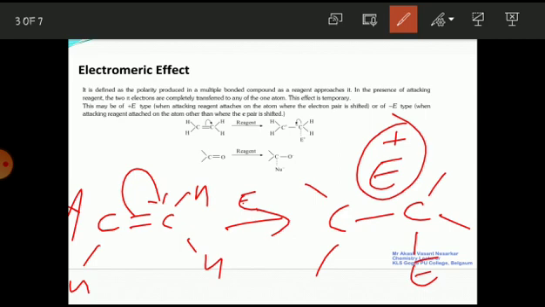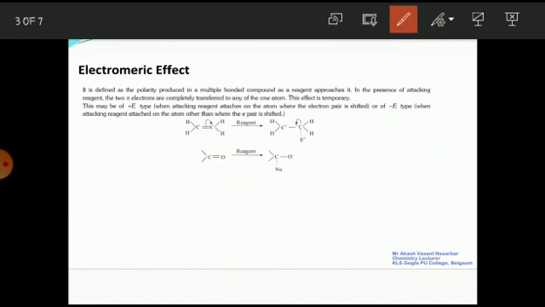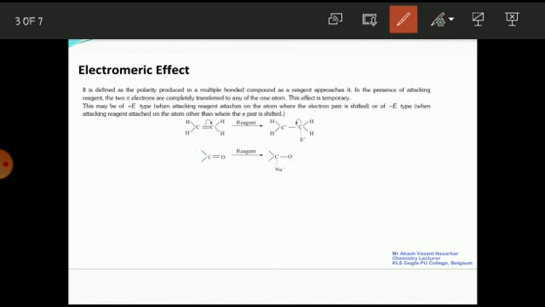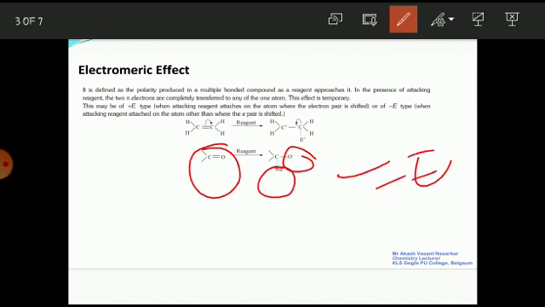Suppose the attacking reagent attacks on a carbon atom other than the atom which carries the charge, then it shows the negative electromeric effect. Here you can see that in a ketone the oxygen carries the charge but the attacking reagent is present on the atom beside the oxygen. So this effect is called the minus E effect, that is, the minus electromeric effect.